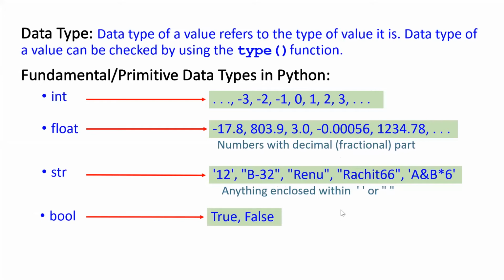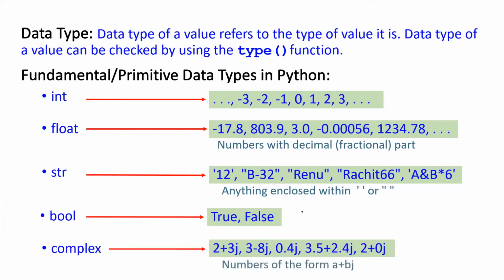Then we have bool. Bool stands for Boolean. You won't be using this value right now. After 2 or 3 sessions, we shall use it. But you should know that bool stands for Boolean. There are only 2 Boolean values, true and false. True with T capital, false with F capital. So these 2 are Boolean values.